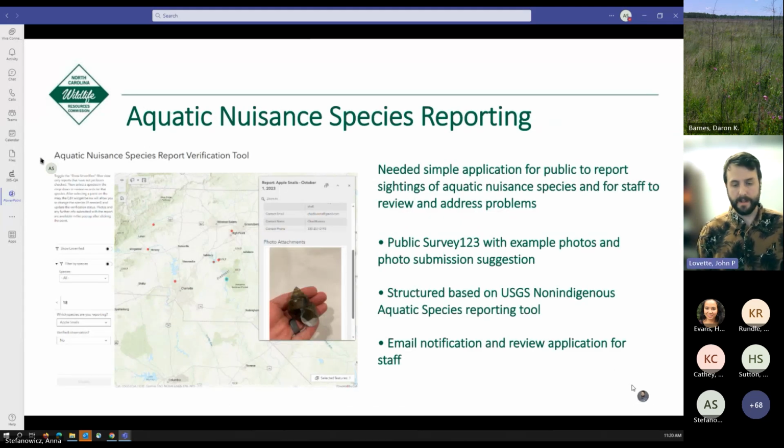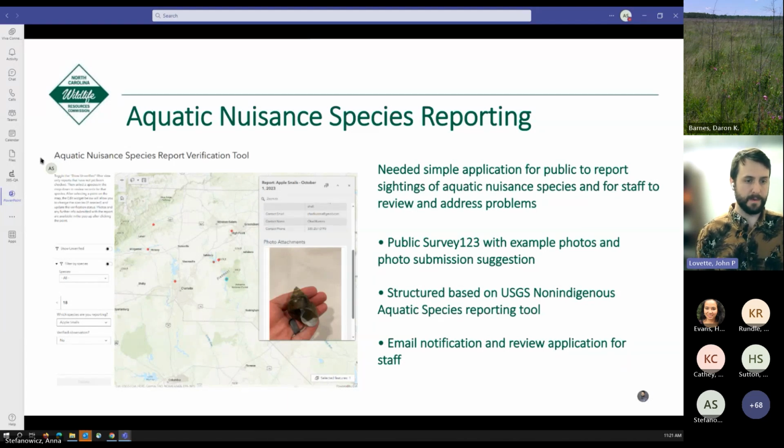Another survey application that came up pretty quickly in the fall was related to aquatic nuisance species. Our AWD division and Rachel Hope reached out to me when we had some reports of apple snails and zebra mussels across the state, and really needed to turn around quickly to be able to solicit public input for when folks feel like they've seen one of these aquatic nuisance species. Like I said, we needed a simple application for the public to report sightings of these species and for staff to review and address the problems.